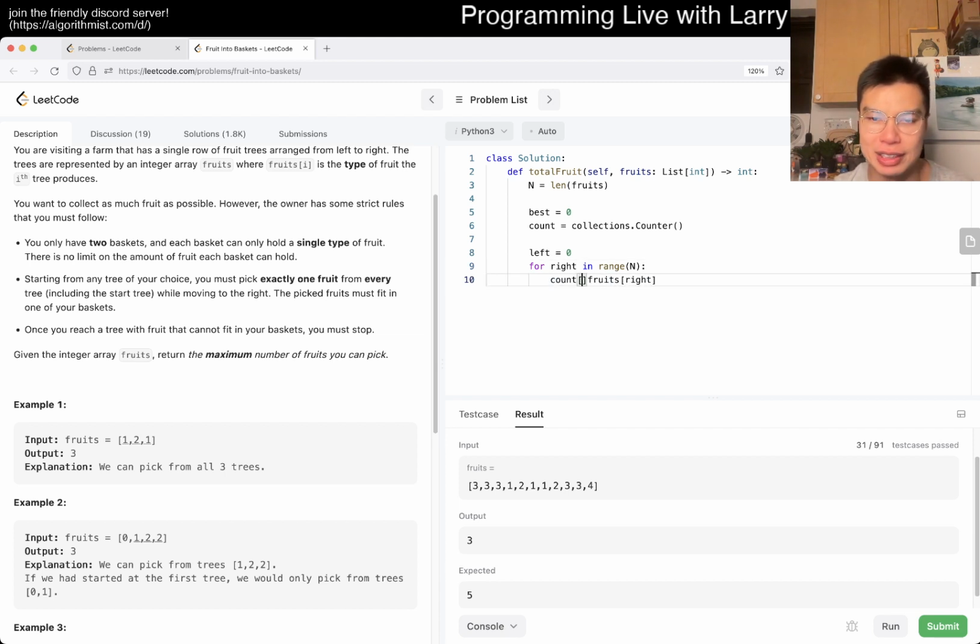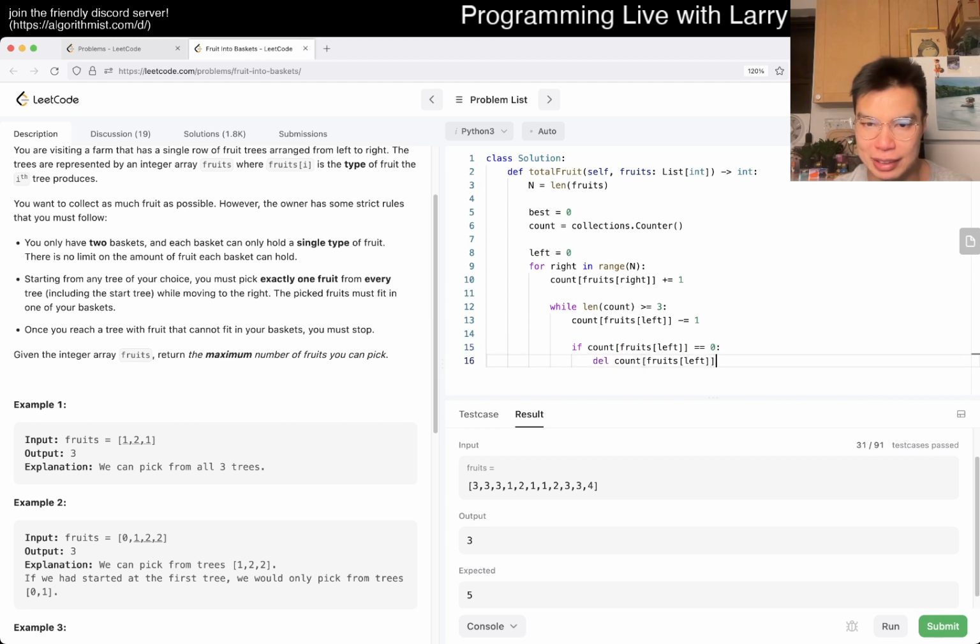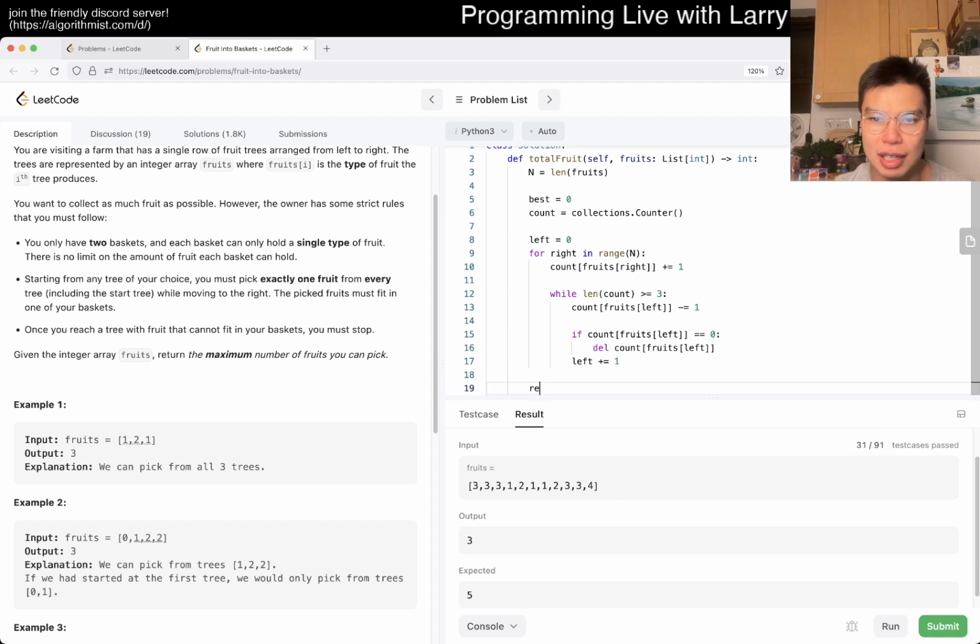So we increment count of this by 1, and then if the length of count is greater than or equal to 3, because then we have 3 baskets, then we just pass left, right? So we remove this from the window. So this is a while loop, and if count of this is equal to 0, then we delete it, and then left we increment, and then return best.